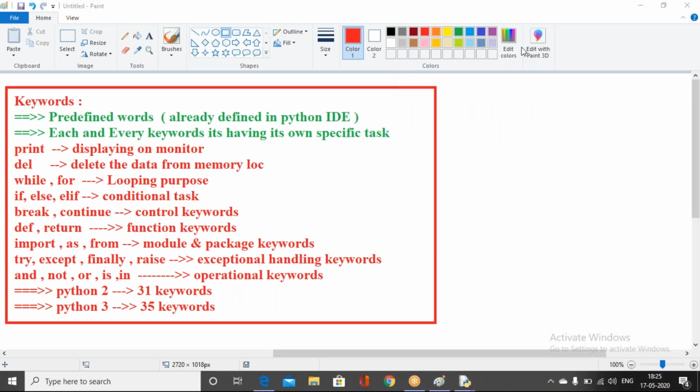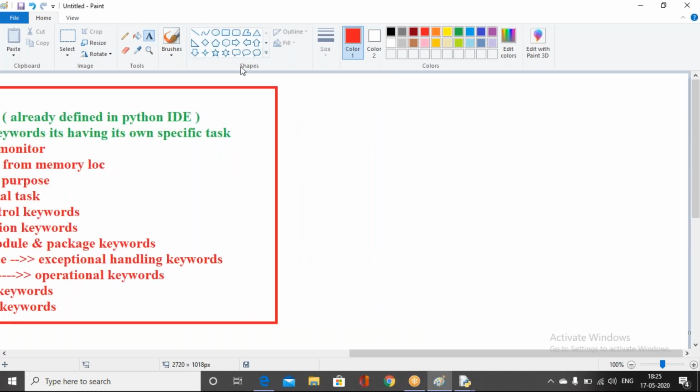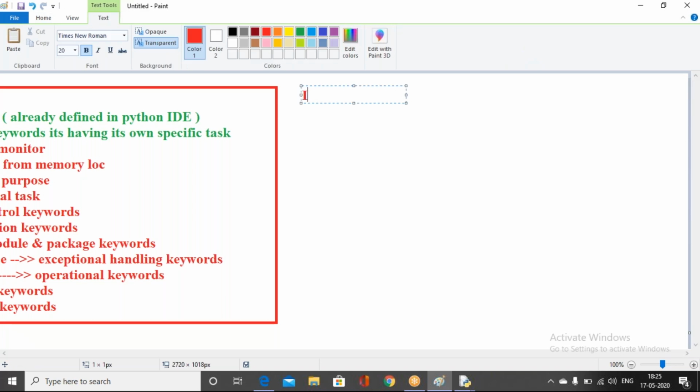If you understood the keywords, let me go on to understanding identifiers. Side heading: Identifiers. So what exactly are identifiers?